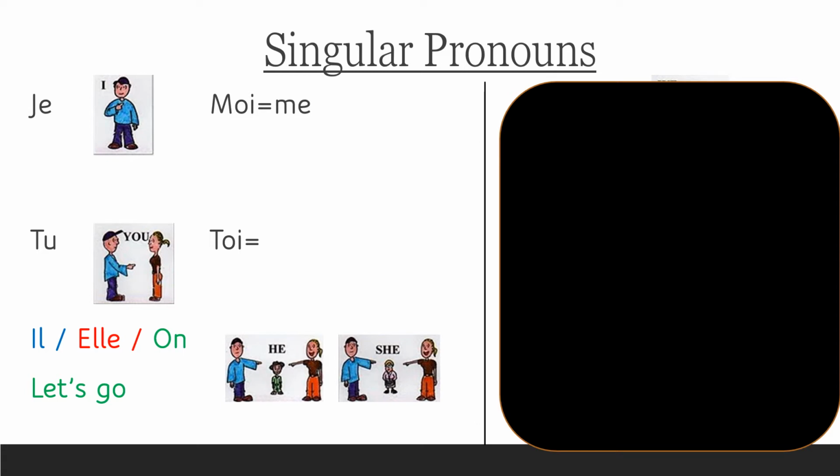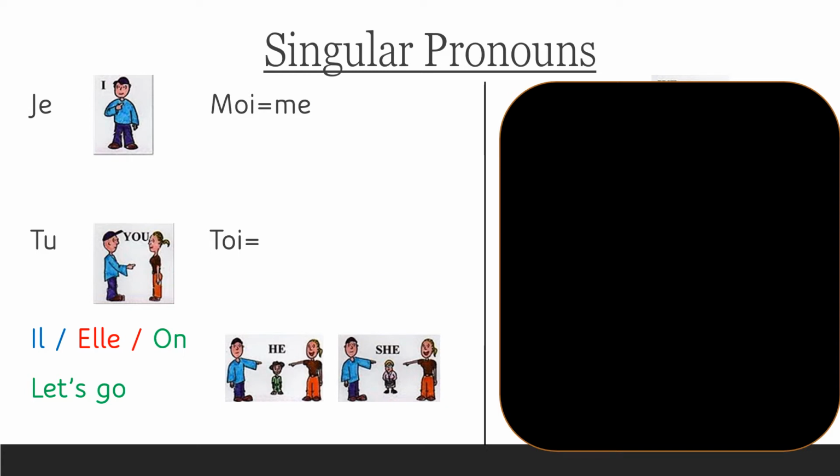And plural group would be the pronouns used to identify several people, things, items, entities at the same time in one word. But for now, we're going to focus on the singular pronouns. So let's look at the 3 levels: the first person, the second person, and the third person.